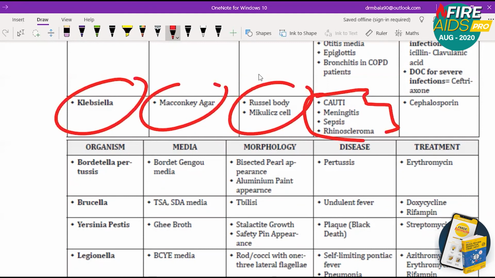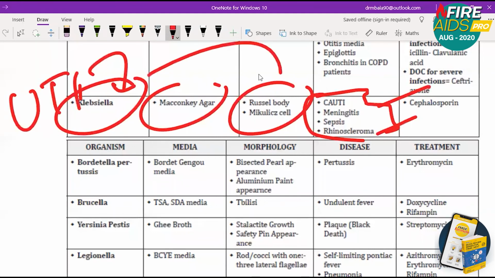So Klebsiella, you have to remember, is one of the most common causes of UTI. Always remember, Klebsiella means UTI. Catheter associated UTI means Klebsiella mostly. But Klebsiella can also cause meningitis. It can also cause something called rhinoscleroma. So you need to remember these words, Russell bodies and Mikulicz cell.